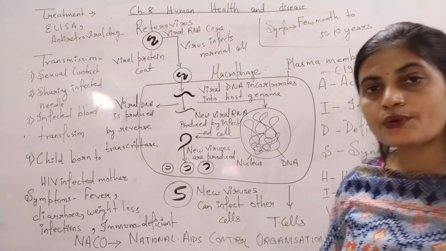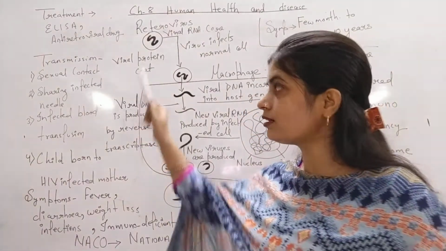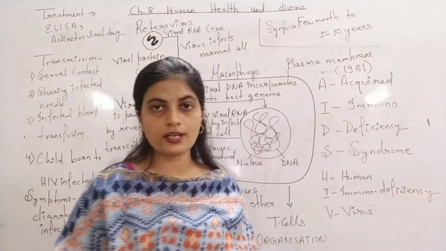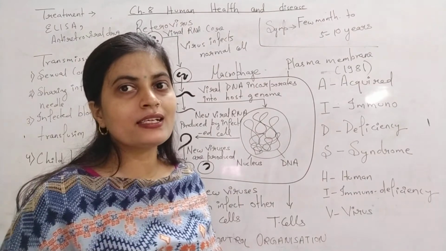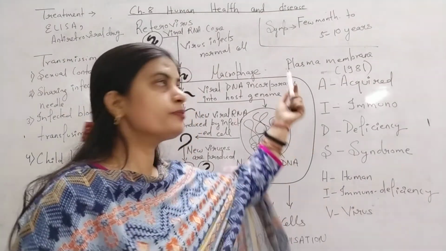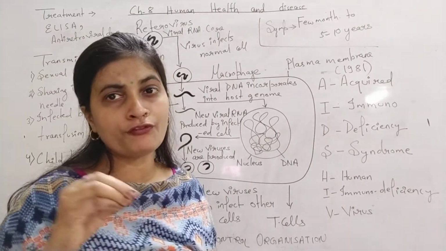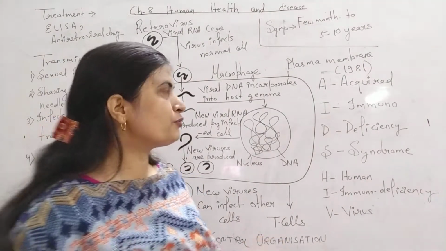How can its treatment occur? Now the question arises, how does the treatment occur? It is written there at the top. But before proceeding here, we should know in how much time duration we can detect the disease AIDS. So it is mentioned here, for the detection of disease AIDS, it can take few months. Symptoms आने में it can take few months to 5 to 10 years.